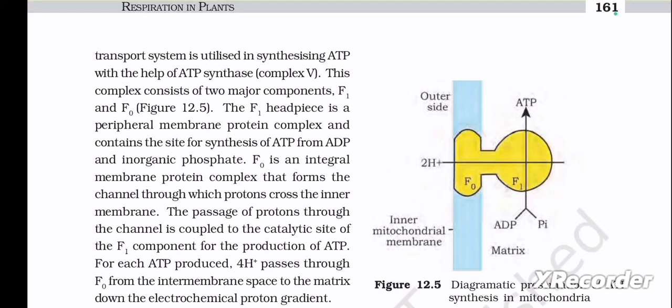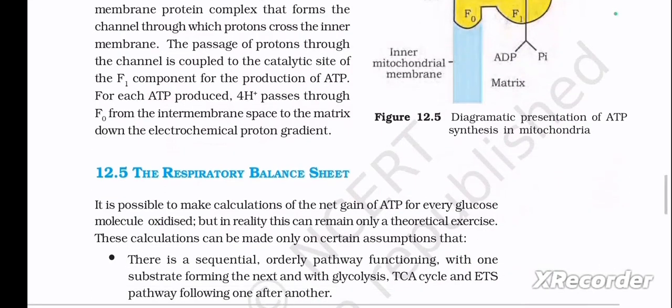The passage of protons through the channel is coupled to the catalytic site of the F1 component for the production of ATP. For each ATP produced, 4H+ passes through F0 from the intermembrane space to the matrix down the electrochemical proton gradient.